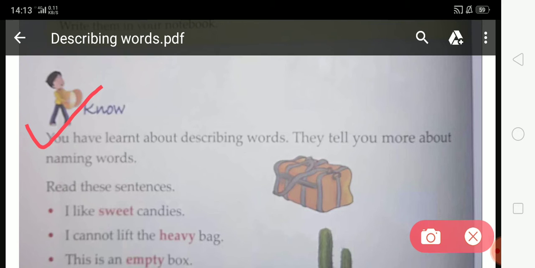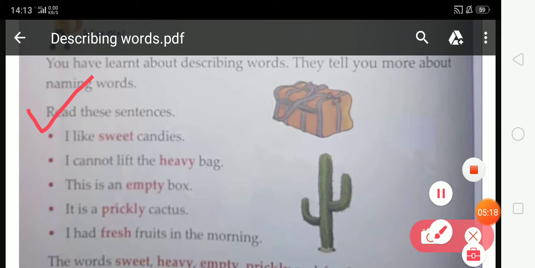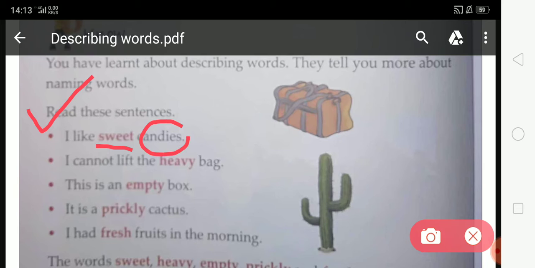And now look at this sentence. Read this sentence. The first one is, I like sweet candies. Candies is the thing, and here what describes candies? Sweet describes candies. Candies is a naming word. Now come to the next. I cannot lift the heavy bag. Here bag is a naming word, and what tells us more about bag? Heavy. So heavy is a describing word.